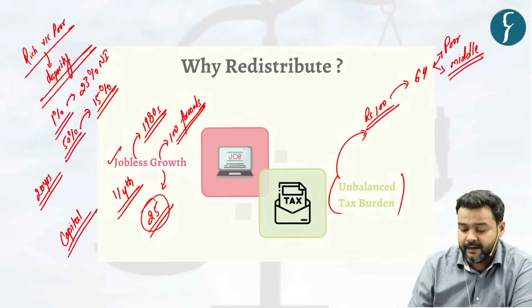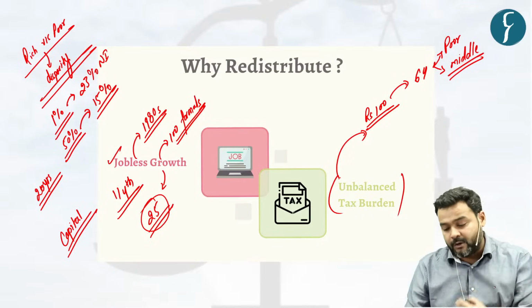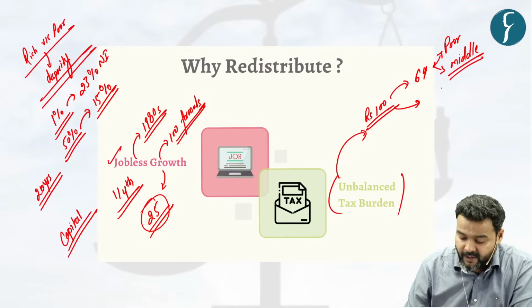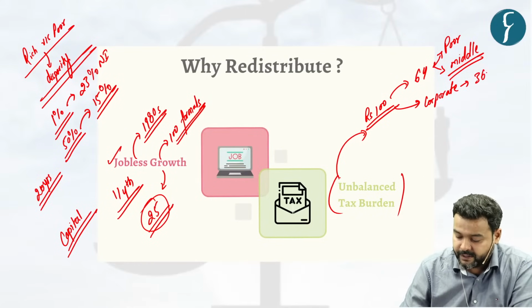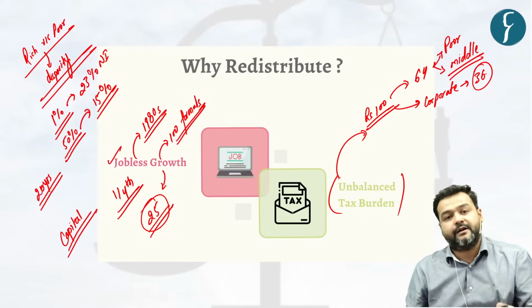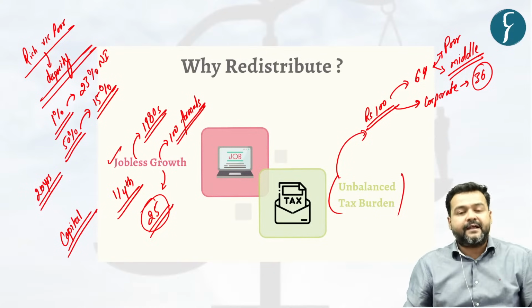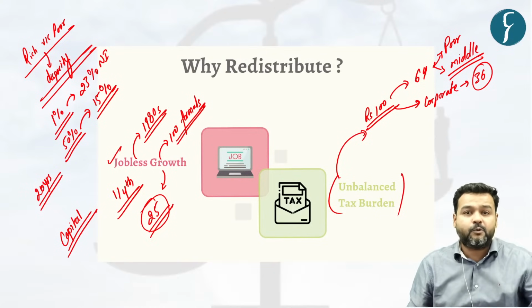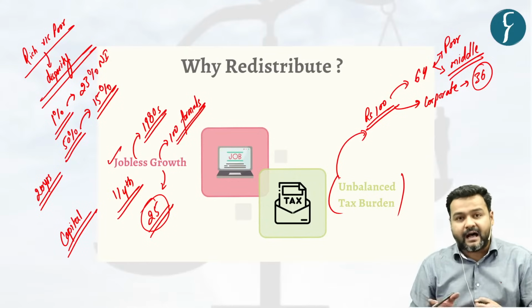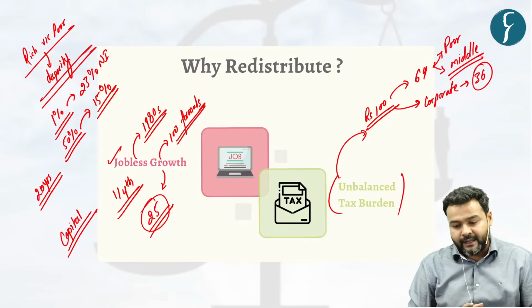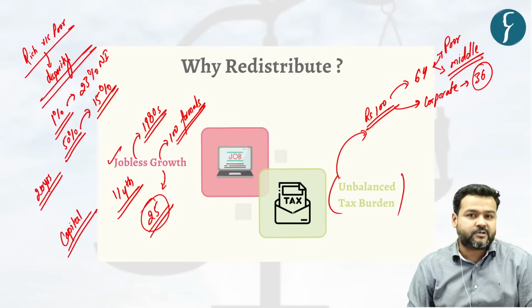Out of this 100, 64 is coming from the poor and middle class, while the corporate sector is only contributing 36 out of 100. So he says it's a kind of double whammy for the poor and middle class, because they are marginalized, or sidelined, in the economic growth process.